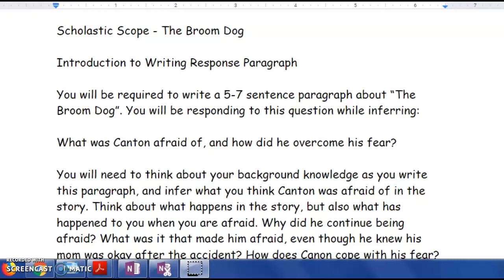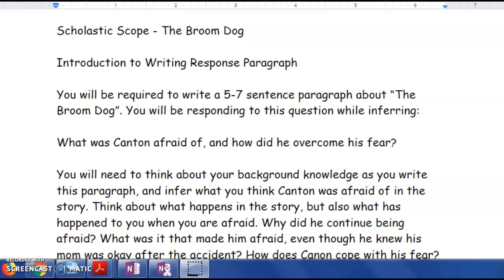To end our study of The Broom Dog in our Scholastic Scope, we are going to write a response paragraph to the question, what was Canton afraid of and how did he overcome his fear? So you are going to be required to write a 5 to 7 sentence paragraph about The Broom Dog, and you're going to be responding to that question.